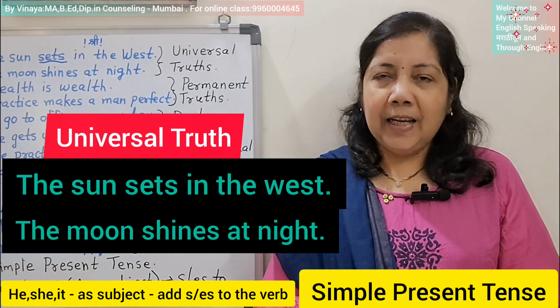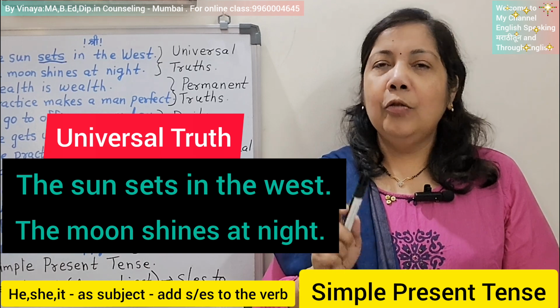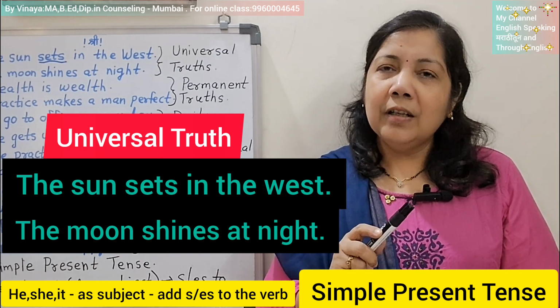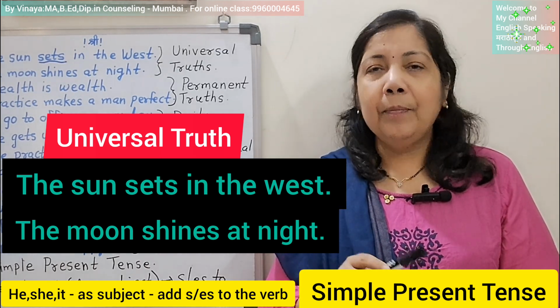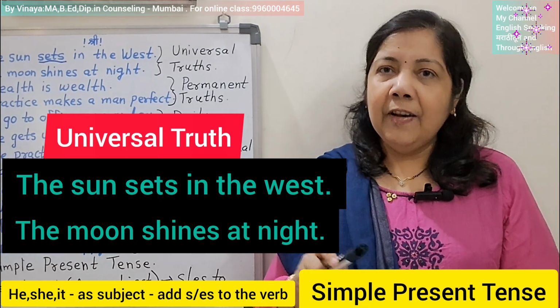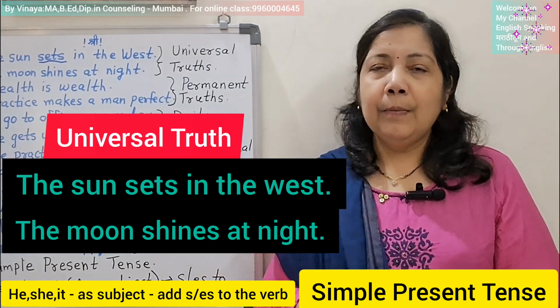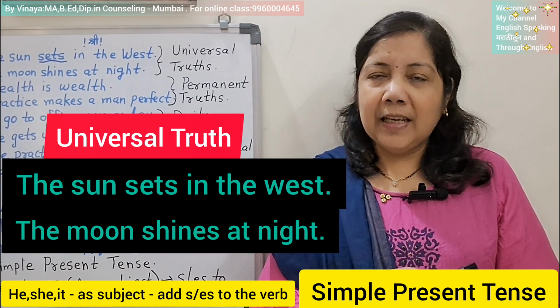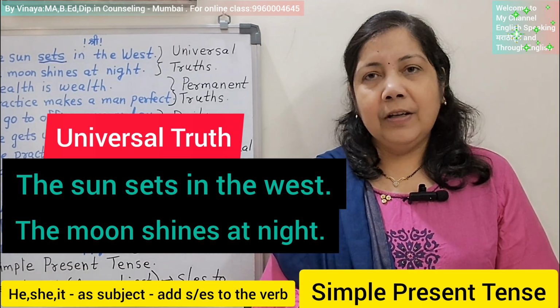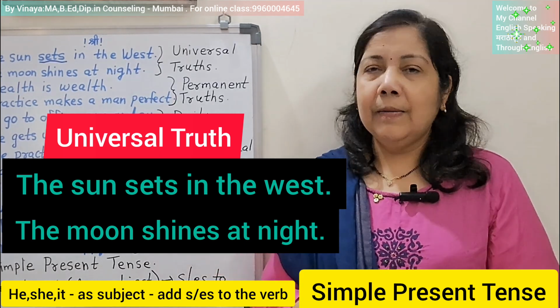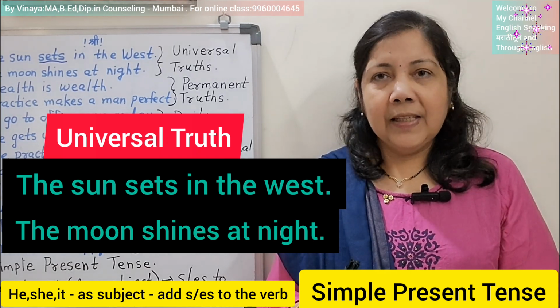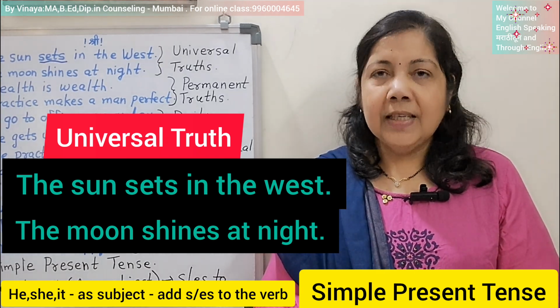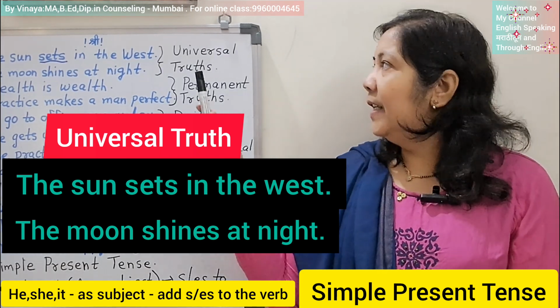One more additional tip: the sun, only one, and so that article has to be written before sun. Same way for the direction west. For a direction, you have to add the as an article before that word. So, the west. The sun sets in the west.